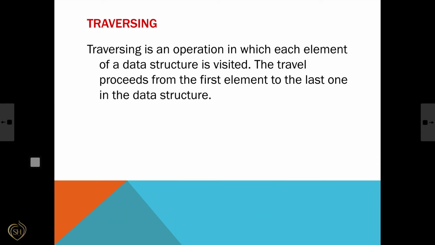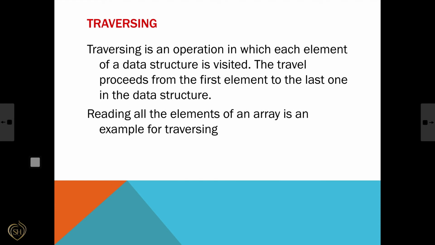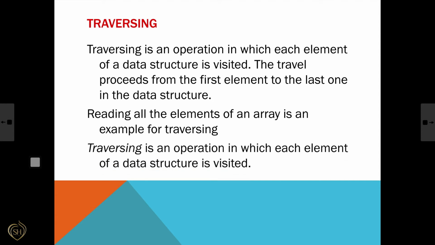Let's see what is traversing. Traversing is an operation in which each element of data structure is visited. The travel proceeds from the first element to the last one in the data structure. That means it travels from the first element to the last element. All the elements are visited at least once, then it is called traversing. The best example for traversing is reading all the elements of an array. So traversing is the operation in which each element of data structure is visited.